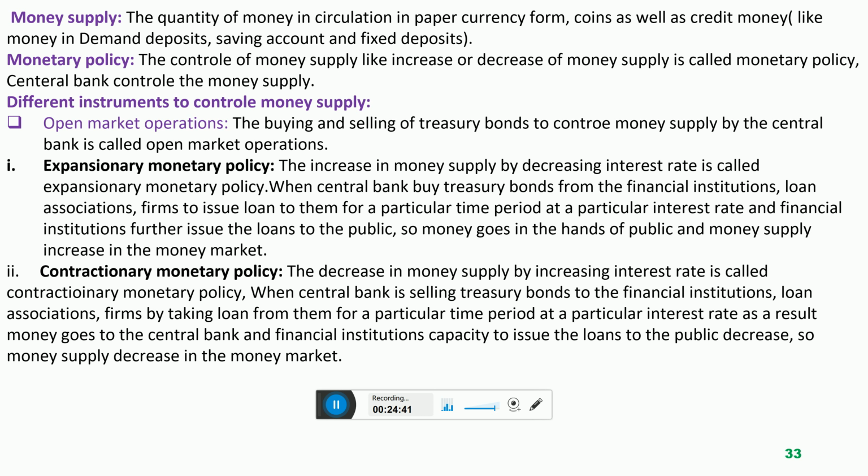So I'm again repeating that if the central bank wants to reduce money supply, the central bank has to increase the interest rate. When the interest rate is high, every financial institution, every loan association will invest in the central bank, and money goes into the hands of the central bank, and this decreases money in the goods market and money supply decreases in the hands of the public. So this is actually the first instrument to control money supply by the central bank.